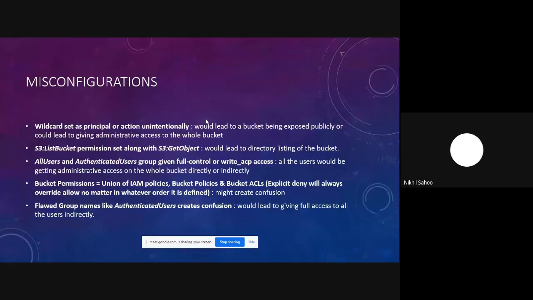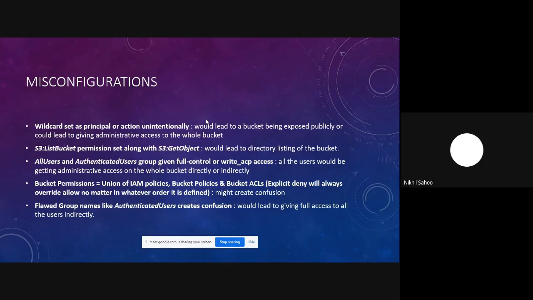Now I'll give you an example. During one of my S3 bucket testing activities, I was given a bucket to test, and that bucket was pretty much secure, but it had this additional permission, which is why I was able to view all the files present inside the bucket. That bucket was only supposed to contain image files and nothing other than that. But for some reason, there was a sensitive Excel sheet.